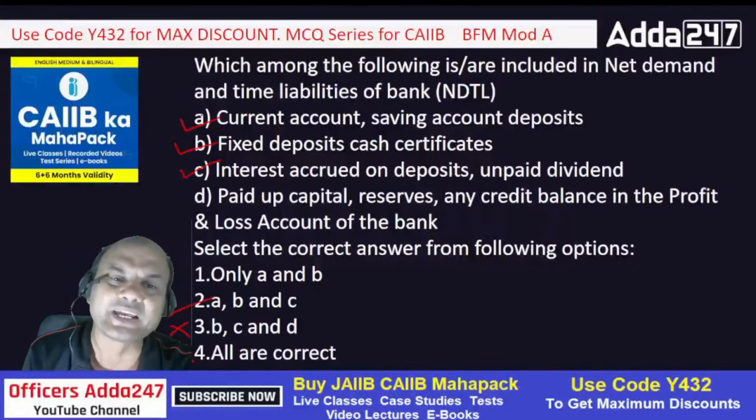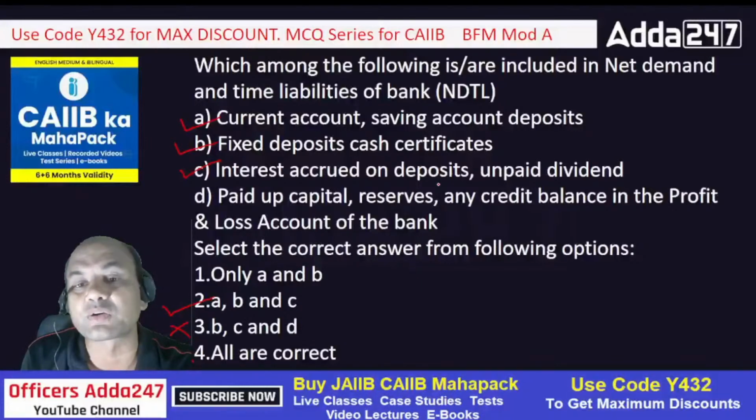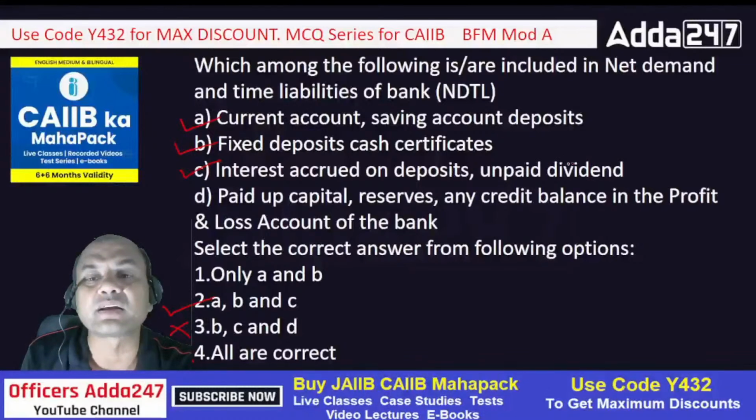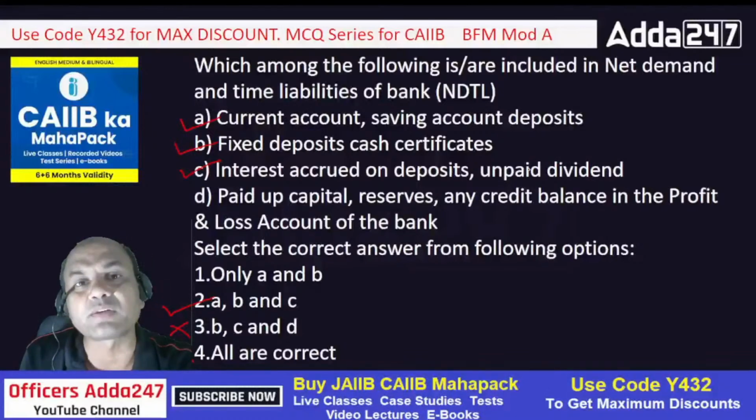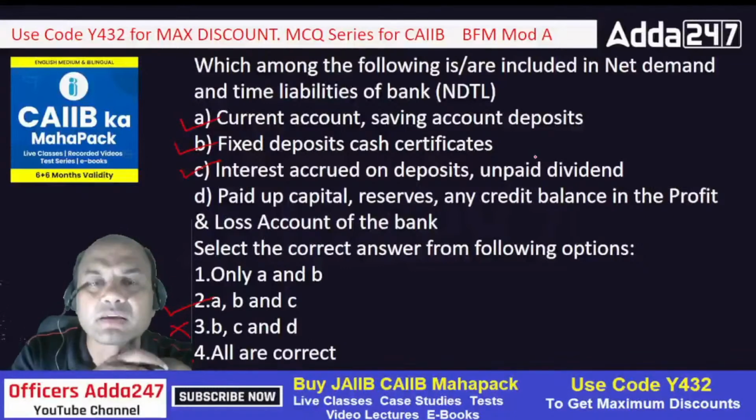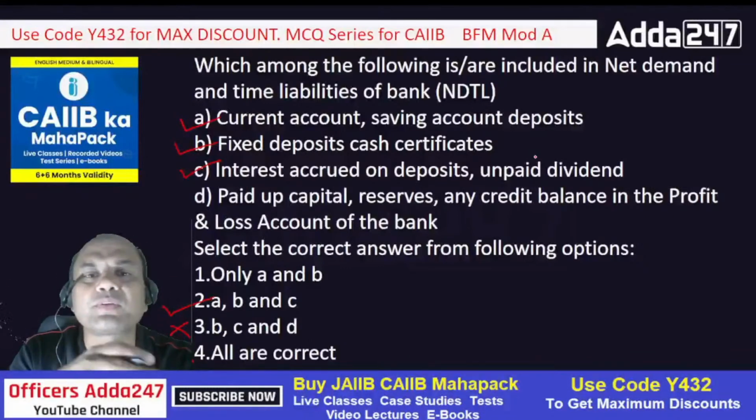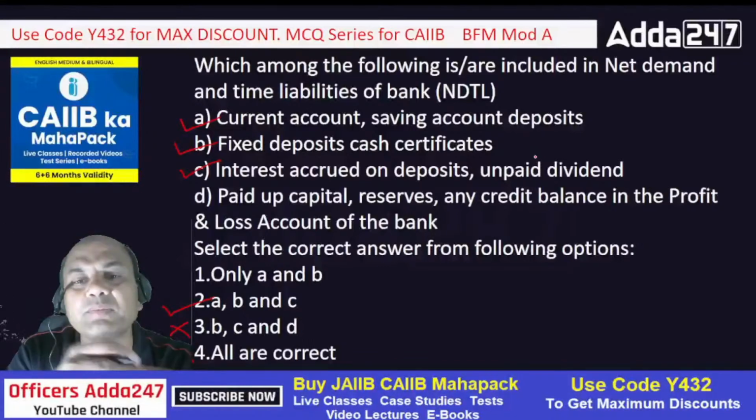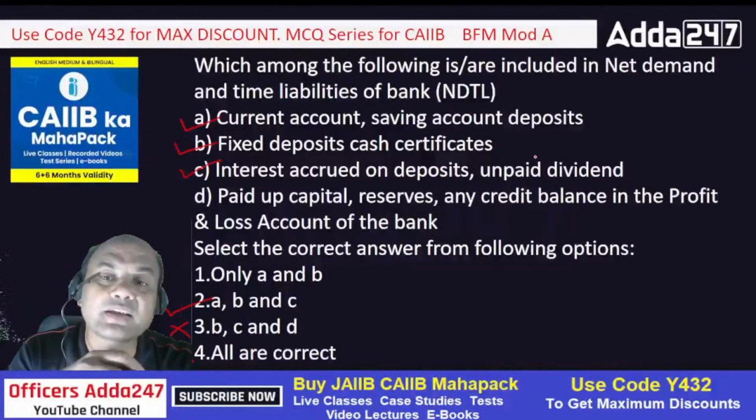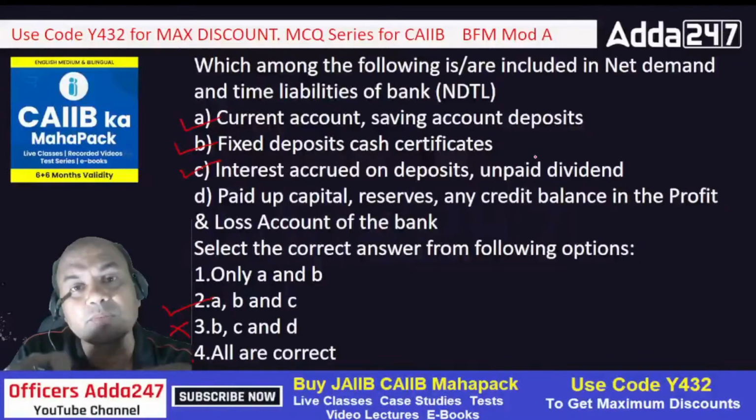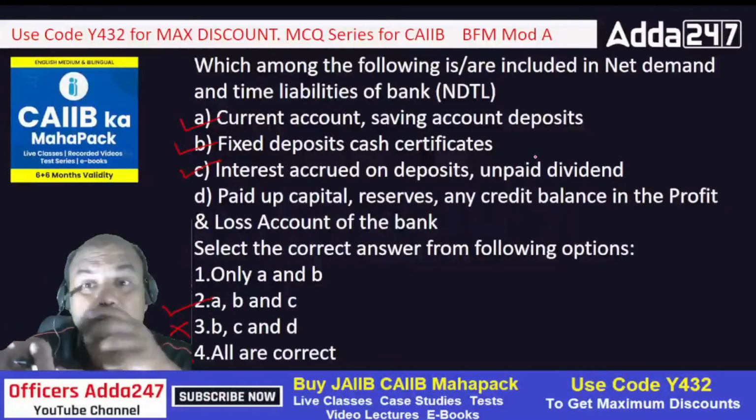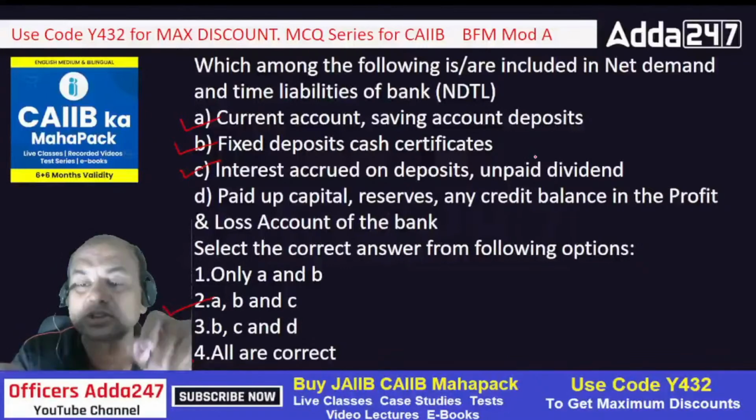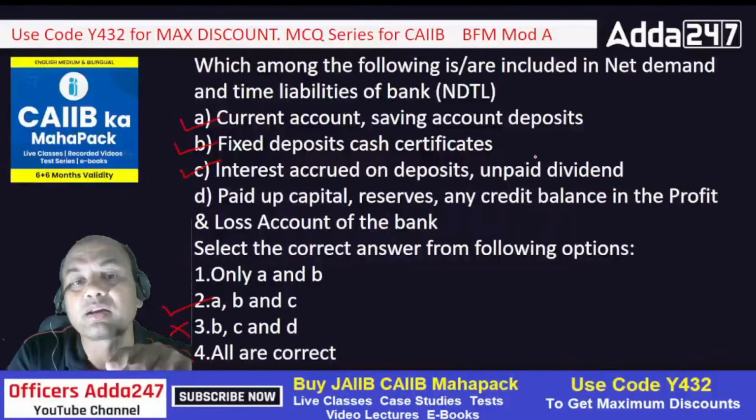Remember this, everyone knows A and B. What about C? Interest accrued on deposits and unpaid dividend are included in NDTL. Why are they included? Why is unpaid dividend included? Because dividend is paid from the profit, and unpaid dividend is a part of profit. After all it is removed from my profit and I am going to give it. So remember this: interest accrued on deposits and unpaid dividend are part of your NDTL.